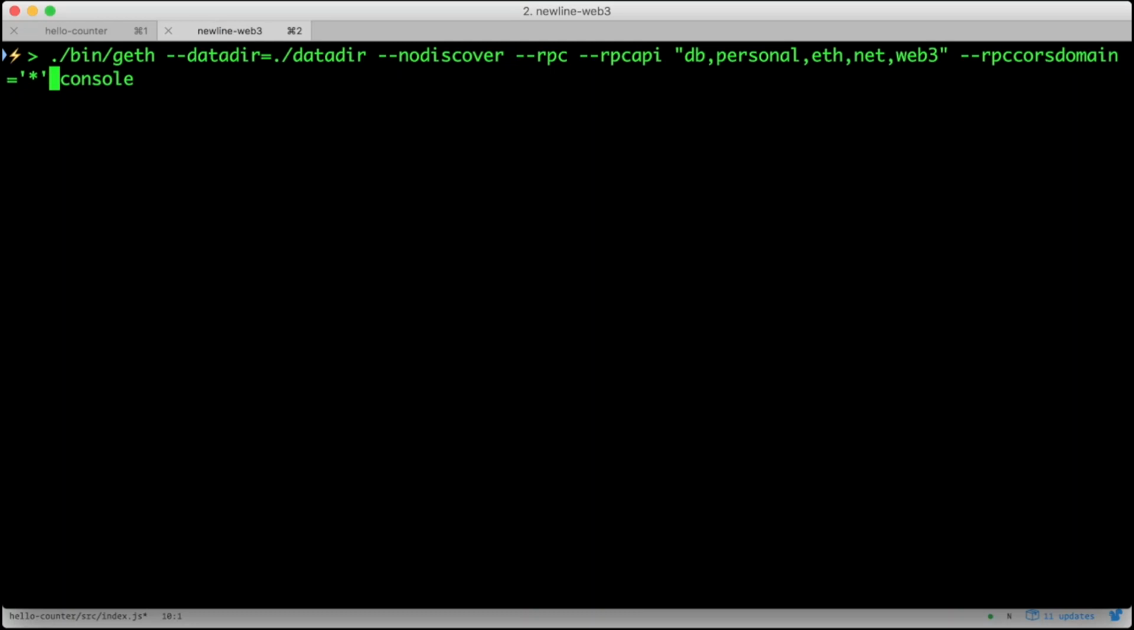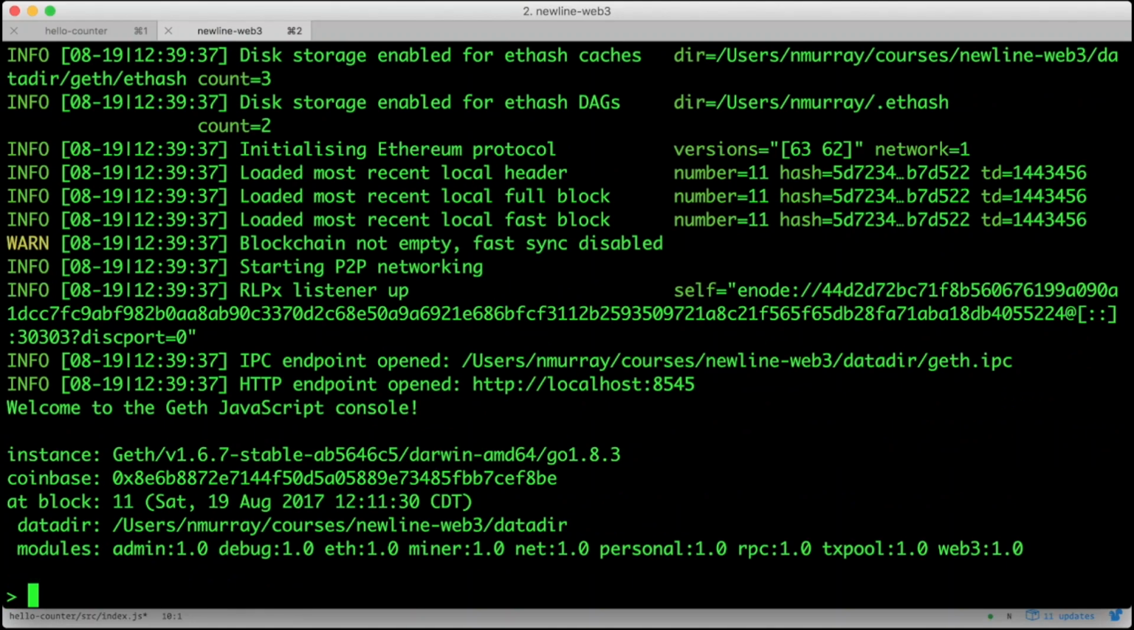--rpccorsdomain, you don't need to worry about that for now. --rpcaddr, I'll put localhost, --rpcport 8545, and console. You can find this full command in the lesson notes. Feel free to adjust the RPC address or RPC port if you need to. For example, you might try using 0.0.0.0 for the RPC address if localhost doesn't work on your machine. You might also need to change the RPC port.